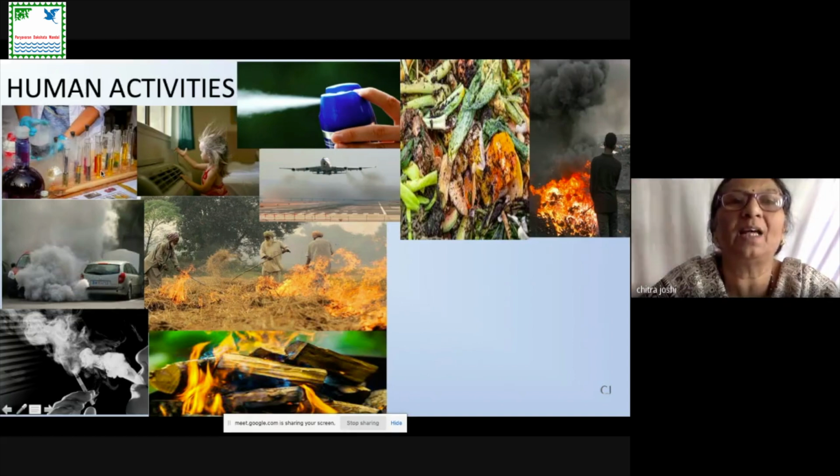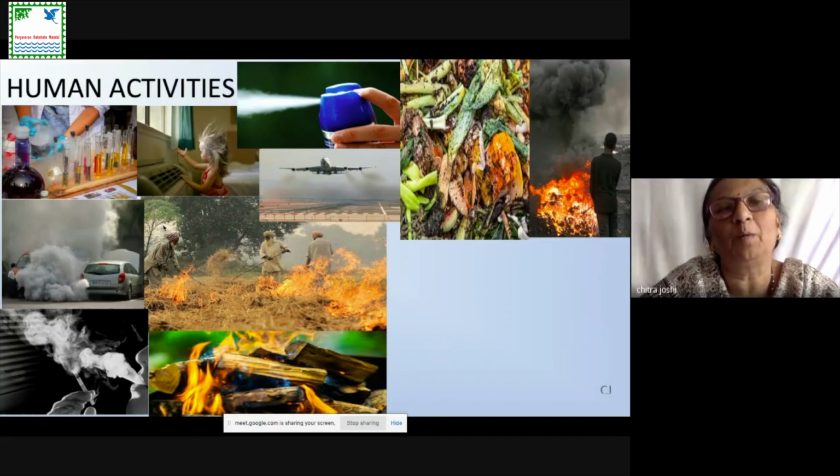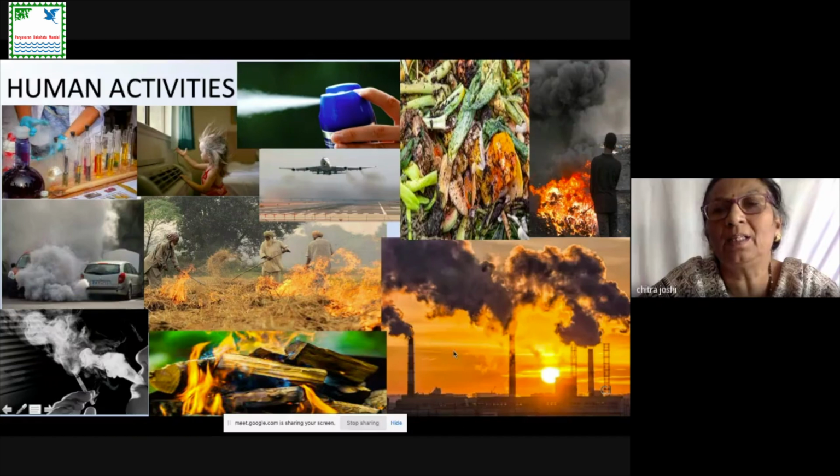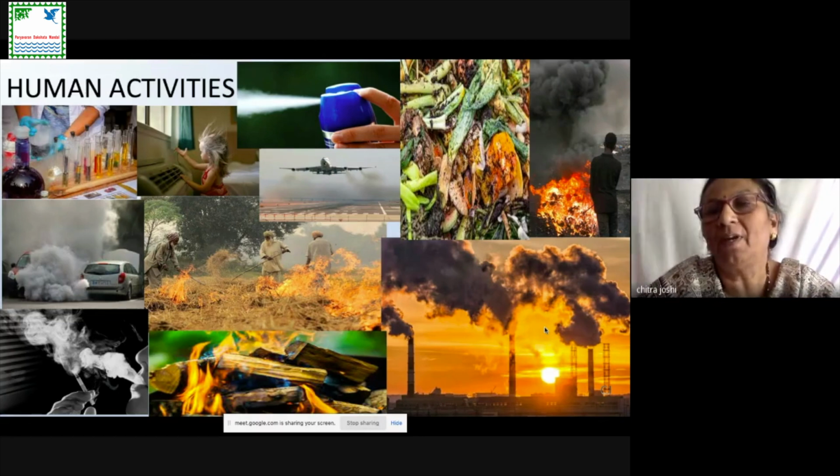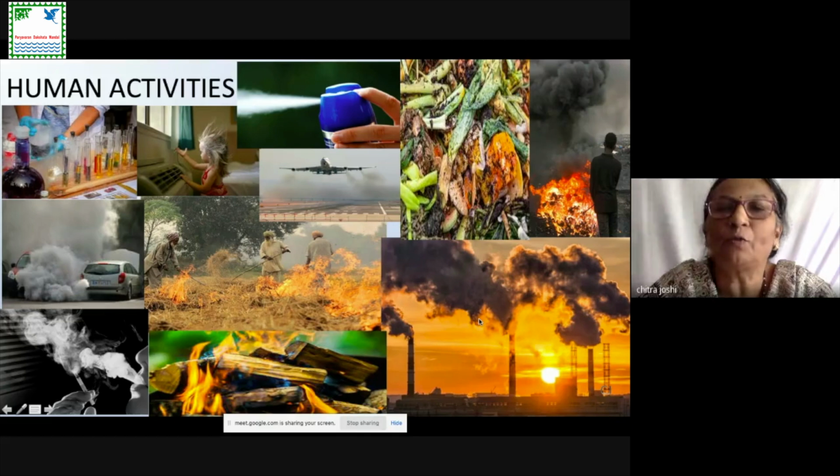These different gases are going in the atmosphere, and they are increasing the acidity of the atmospheric air. Now, in this picture, you can see a large amount of smoke coming out from factories or industries. When this smoke goes in the atmosphere, it pollutes the atmosphere like anything. Now, can you see the color of this smoke is blackish? This blackish color is due to incomplete combustion of sulfur or incomplete combustion of carbon, and along with these gases, particles of sulfur and carbon also move in the atmosphere.